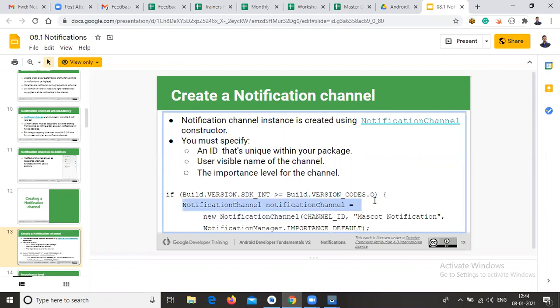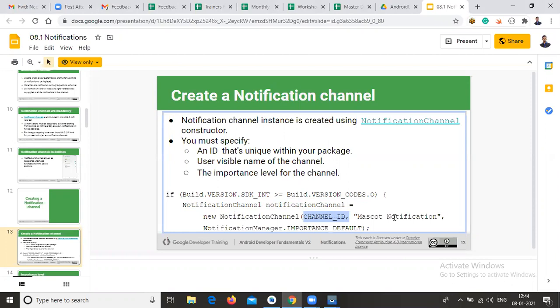In your notification channel, you need to create two properties. One is the channel id, which is a string variable. You need to create one unique string that comes from your package, so it should be unique.